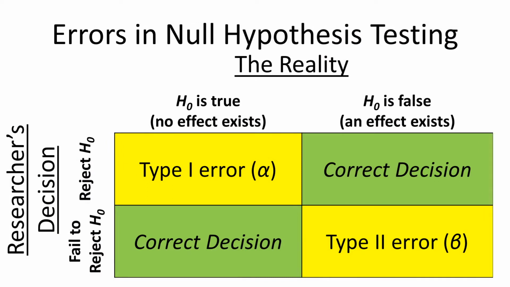You've rejected the null even though the null is correct. So that's type 1. Type 2 error is the result of not rejecting a false null. So if you look over here on the right side of the table, if the null is false, then obviously you should reject it. That's the correct decision. But if the null is false and you fail to reject it, that's that type 2 error.